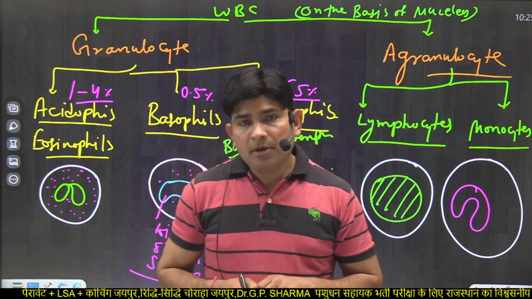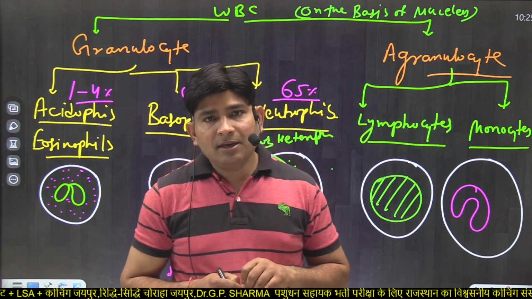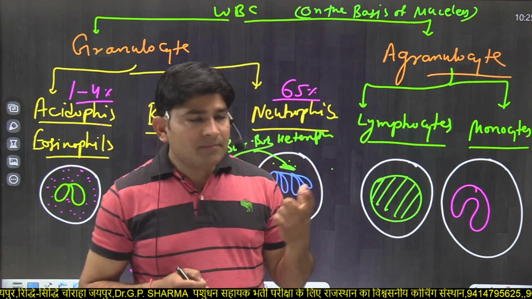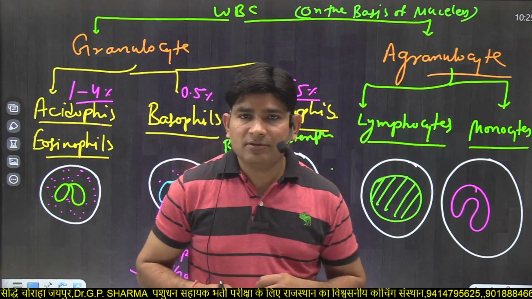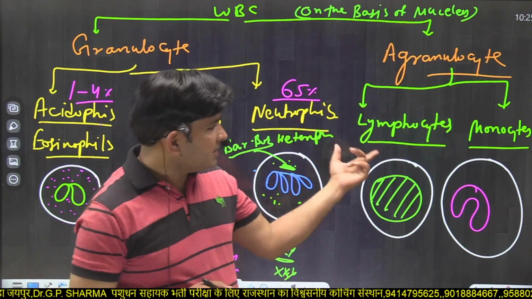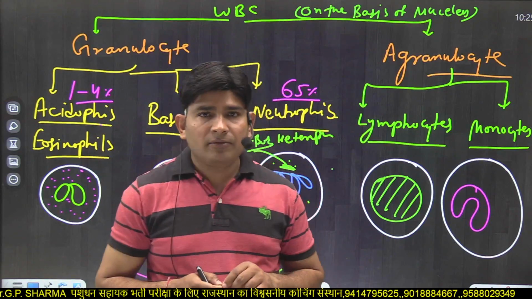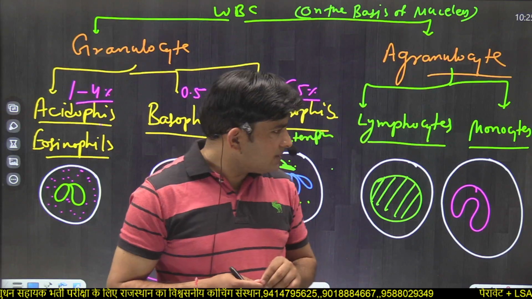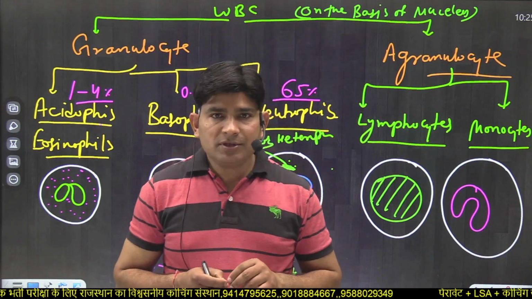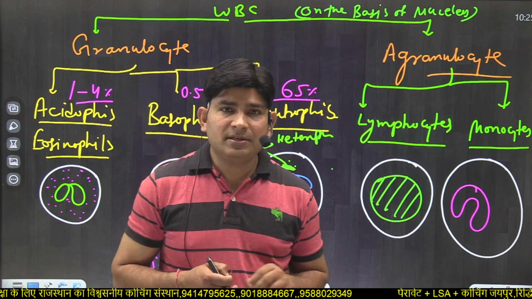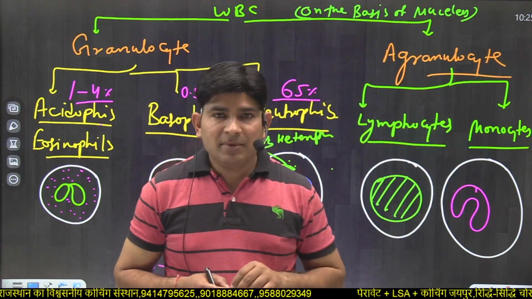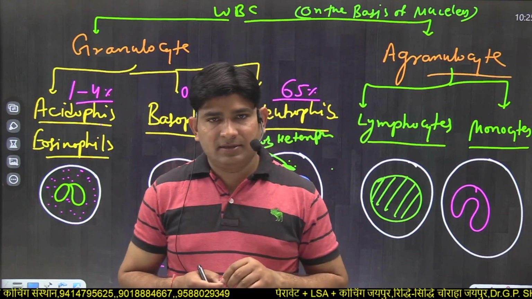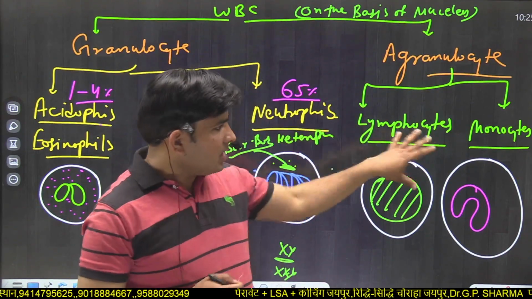Now, in which infection do lymphocytes increase? In viral infection, lymphocytes increase. An increase in the number of lymphocytes is known as lymphocytosis, and a decrease in the number of lymphocytes is known as lymphocytopenia. Now, monocytes are the WBCs having the property of scavenging, means they cleanse blood. The size of monocytes is the greatest among all WBCs.